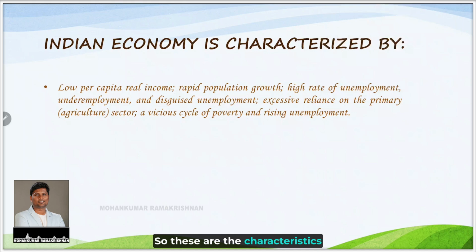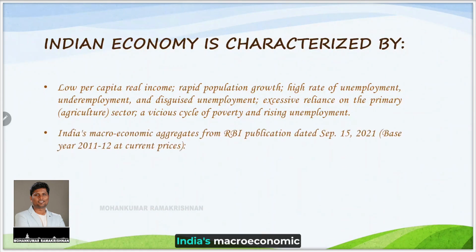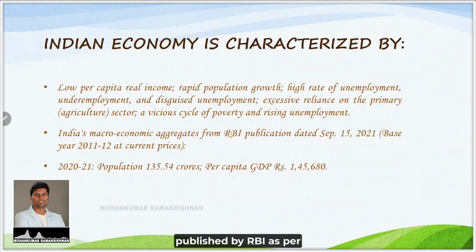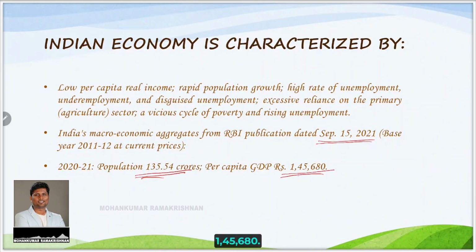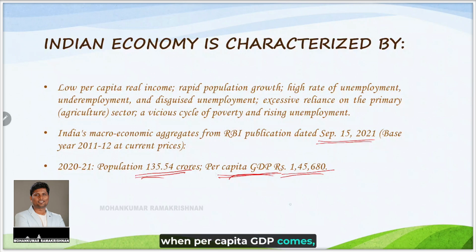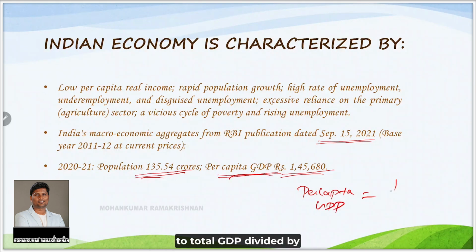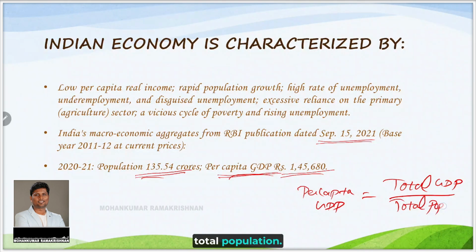So these are the characteristics which are the reason for the lower middle income of our country. India's macroeconomic aggregates published by RBI as per September 15, 2021 state that our population is 135.5 crores and per capita GDP is rupees 1,45,680. Again, per capita GDP is equal to total GDP divided by total population.